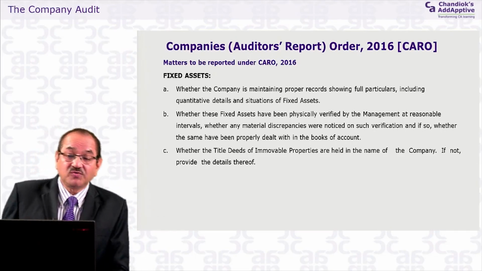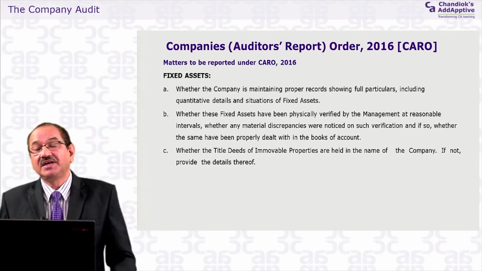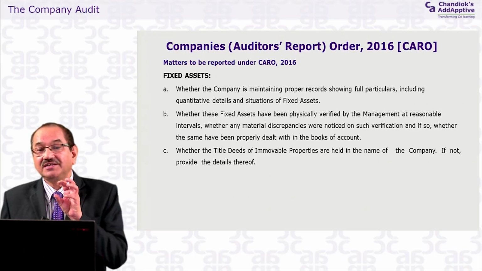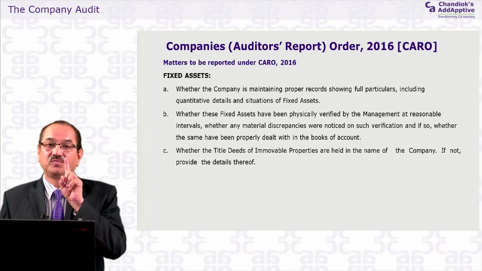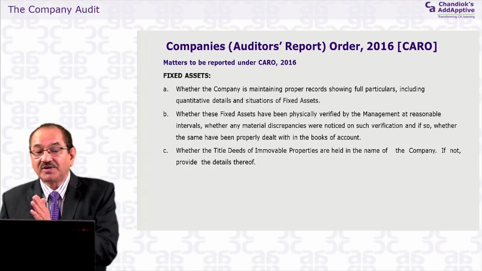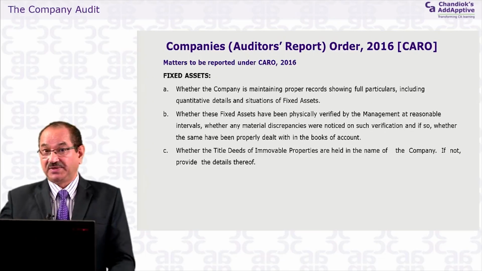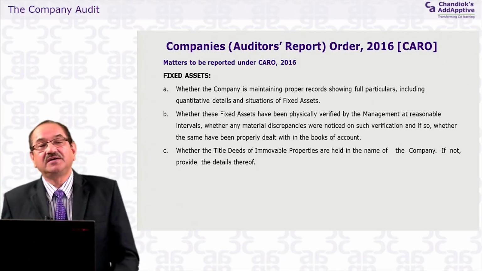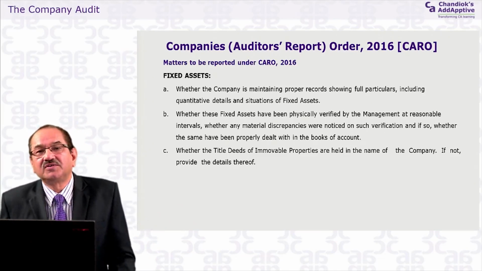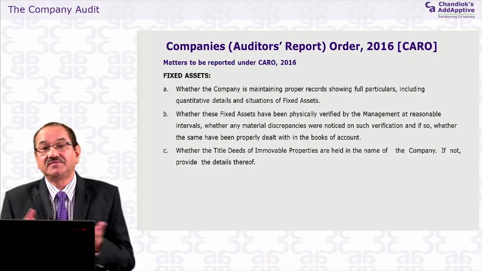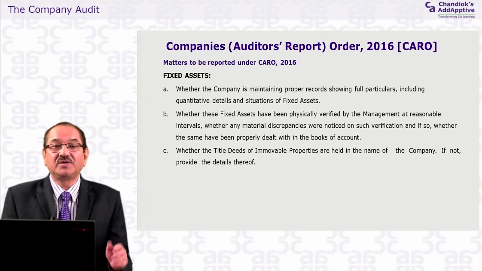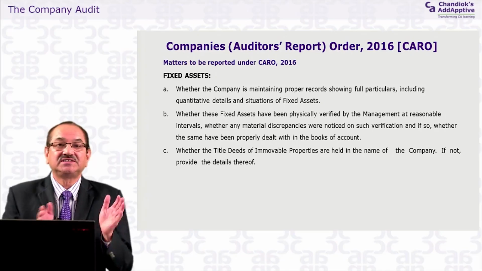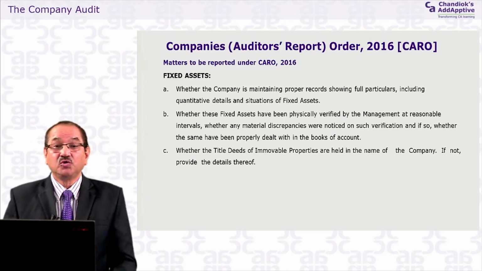Now we say that quantitative details and situation of fixed assets must be written, and they have given you points that these are the important points regarding the quantitative details. Whether it's 1 plant, 2 plants, 3 plants, you have to write where it is located, where it is placed. If it is a case of furniture and fixtures and you are occupying the 10th floor of a particular building, on which floor this furniture is located, and who is the person to whom you have issued it. You may write the officer's name, that these fixtures, this table and chairs are with that officer.